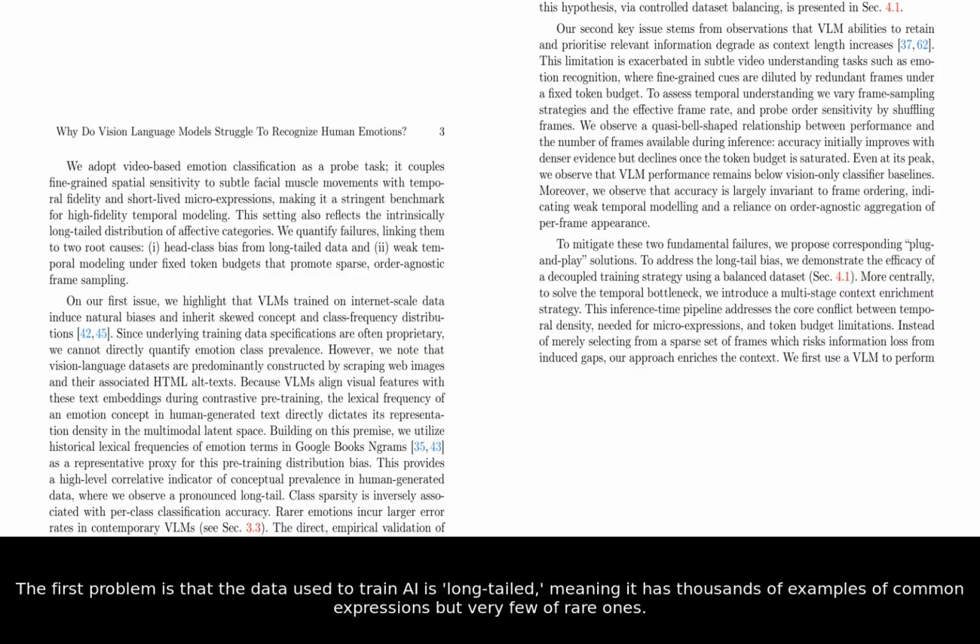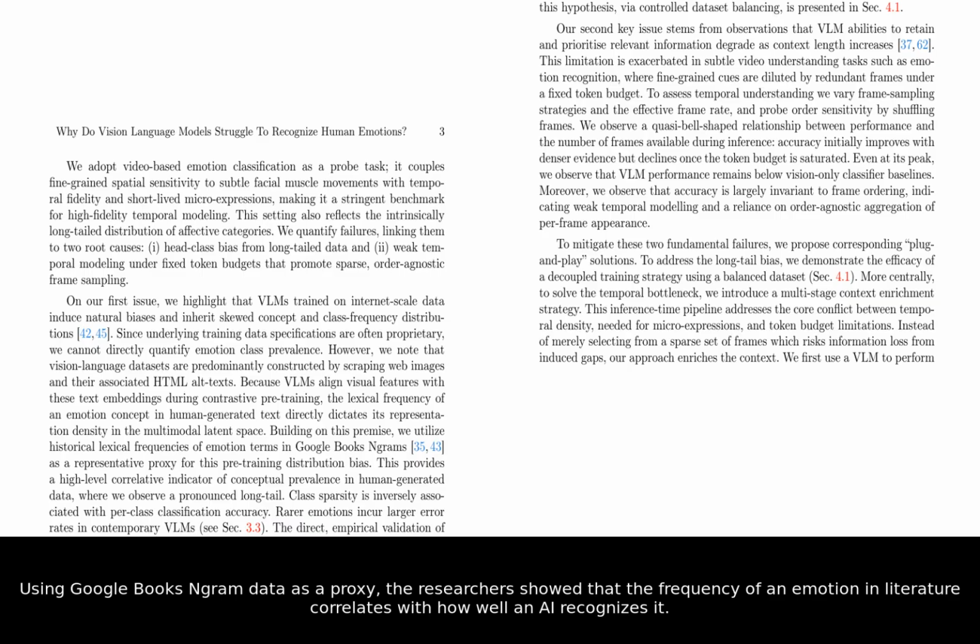The first problem is that the data used to train AI is long-tailed, meaning it has thousands of examples of common expressions, but very few of rare ones. Using Google Books Ngram data as a proxy, the researchers showed that the frequency of an emotion in literature correlates with how well an AI recognizes it.